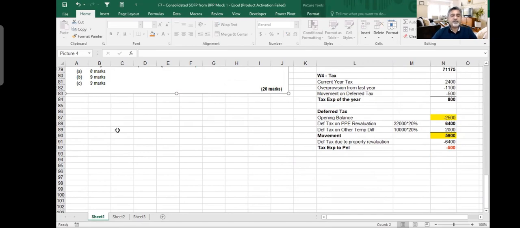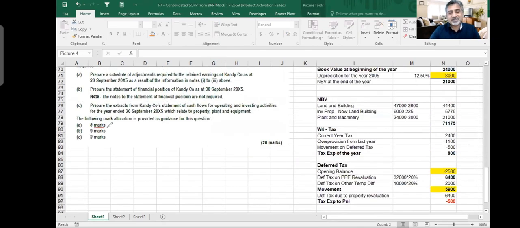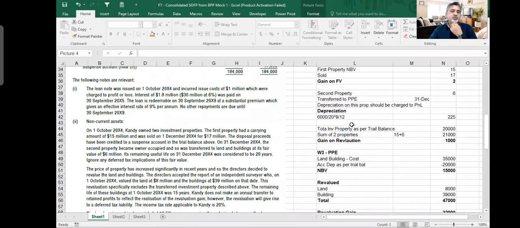Now for the second part, it is 8 marks and we spent quite a lot of time, but these workings will help you in doing the second part as well. Part B says prepare the statement of financial position of Candy Company as at 30th September 2005. So it took more time in making part A calculations, but the support workings which you used in part A, we are going to use in part B.